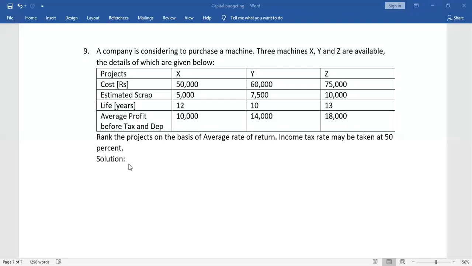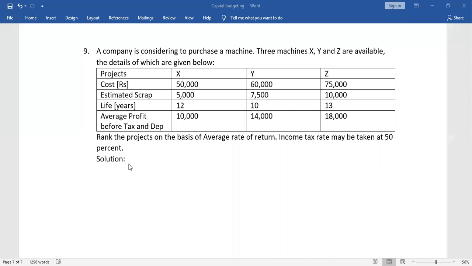So the highest rate of return will be given first rank, the second highest rate of return will be given second rank, and the lowest average rate of return will be given the third rank. That way we have to rank the three machineries, and then the company will take a decision accordingly about which machine they want to purchase.